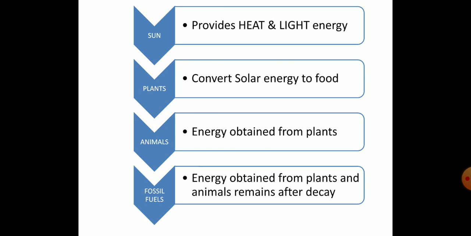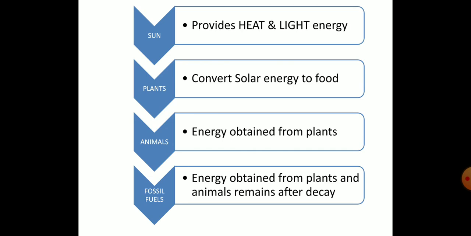Now when the animals or the human beings die, we bury them in the earth. After the animals and plants decay, we get fossil fuels. So this is how the energy is transferred from the sun to the plants, then to the animals and then to the fossil fuels.